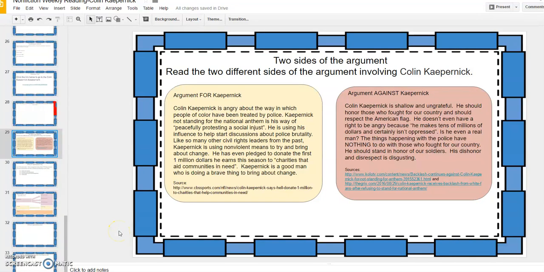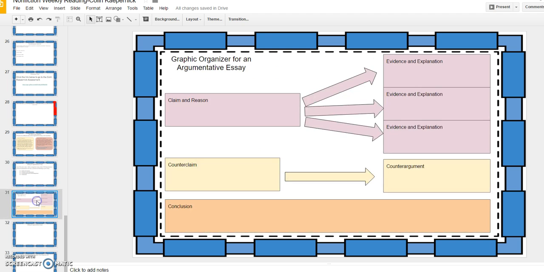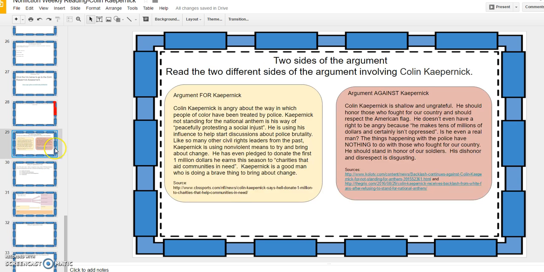Miller, and today I'm going to be teaching you how to write an argumentative essay. Before we do that, I would like to read an argument for Kaepernick and one against Kaepernick. Then we'll take a look at what we need in our own argumentative essay, we'll plan out our writing, and finally we'll get to the actual writing of the essay. So first, let's take a look at the two different sides.